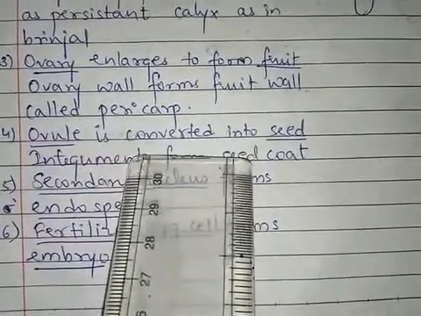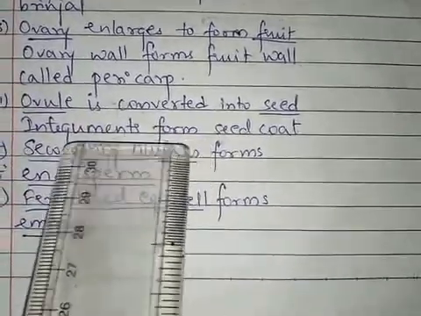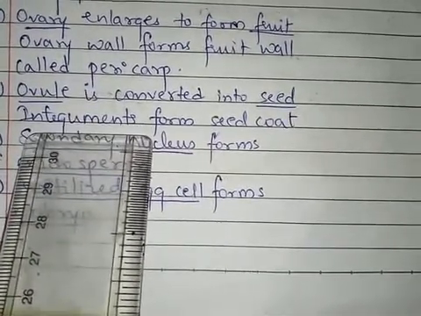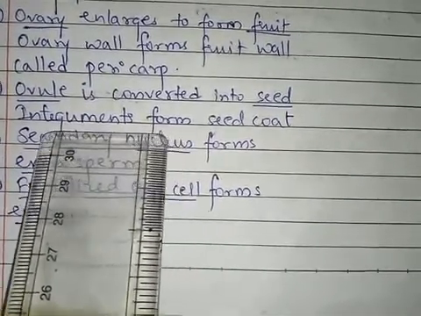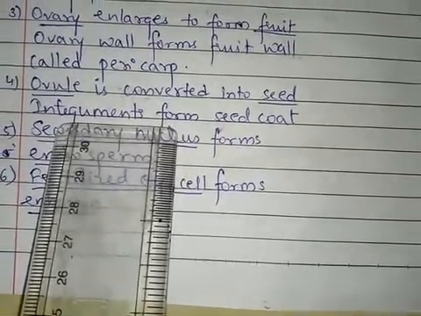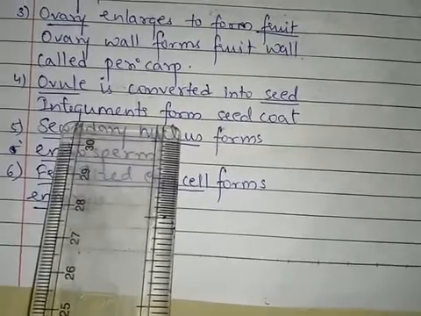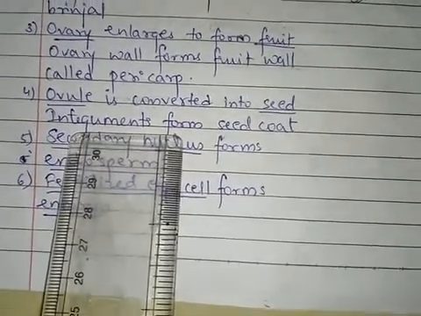After that, ovule. Ovule is converted into the seeds, and integuments, which were the coverings of the ovule, will be converted into the seed covering or the seed coat. Okay, ovules become the seed, integuments become the seed coat, right?